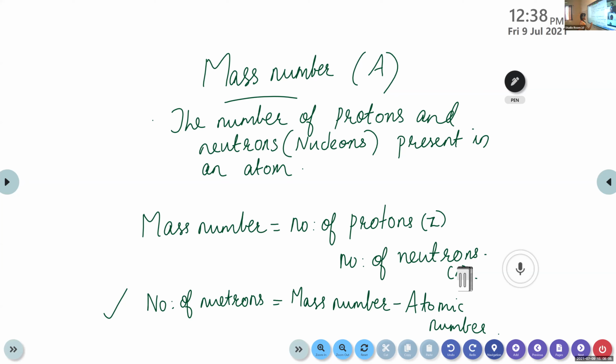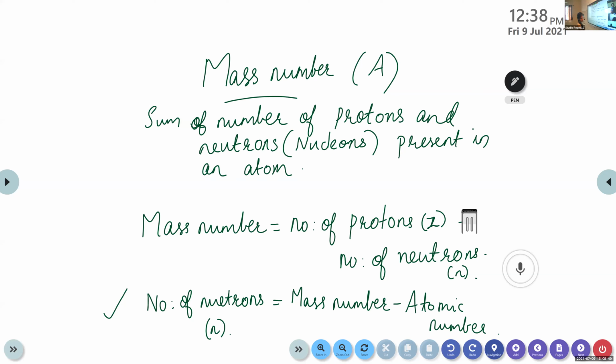Small letter n is used to represent neutrons. Okay. Here we write Z instead of atomic number. We can also use P, small letter p, for the number of protons. So mass number is the sum of the number of protons and neutrons present in an atom. Sorry, you have to mention here it is the sum of. This is clear, children?